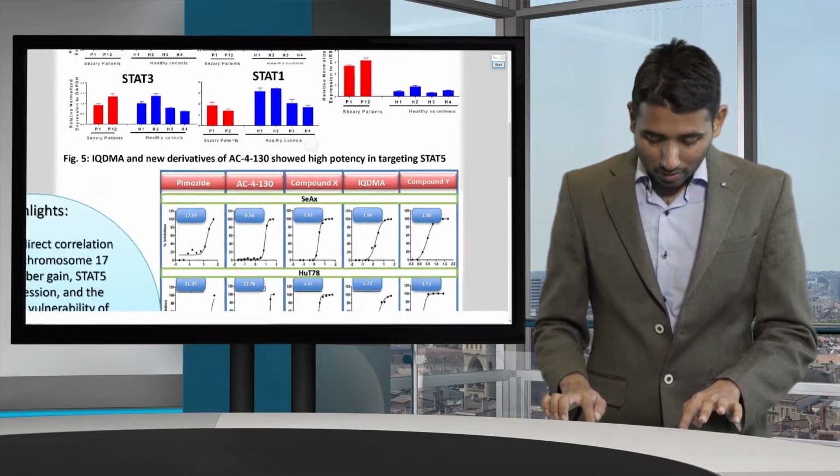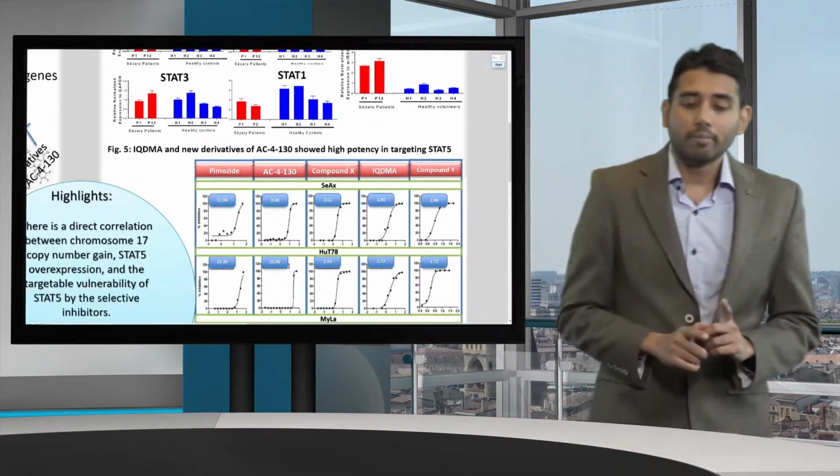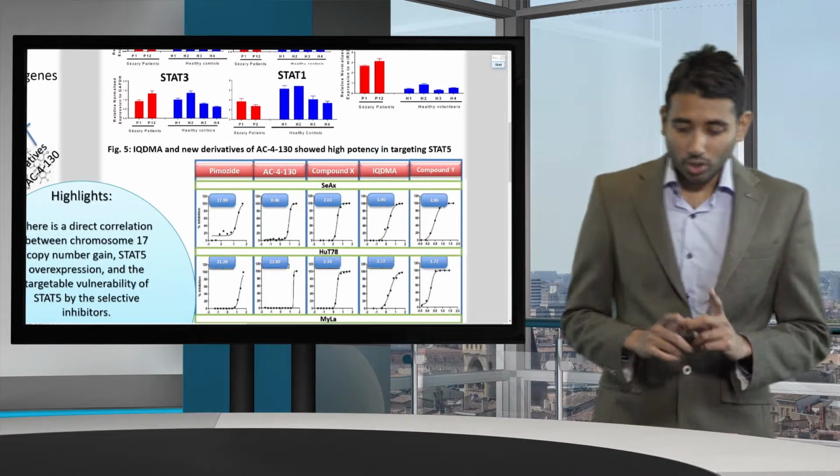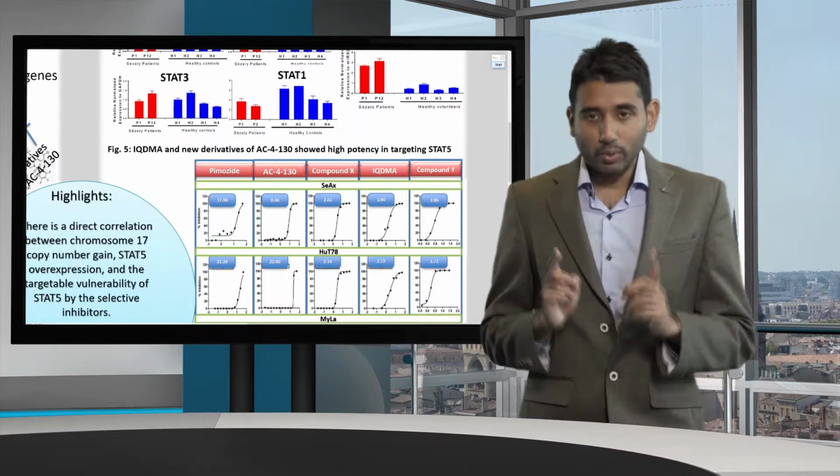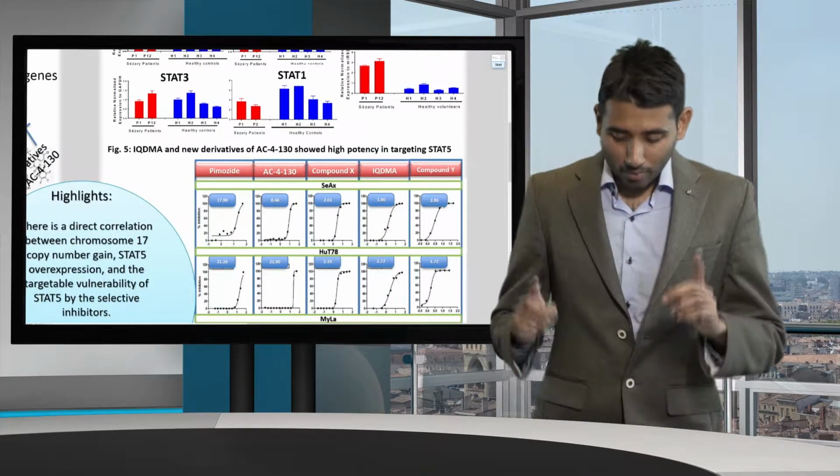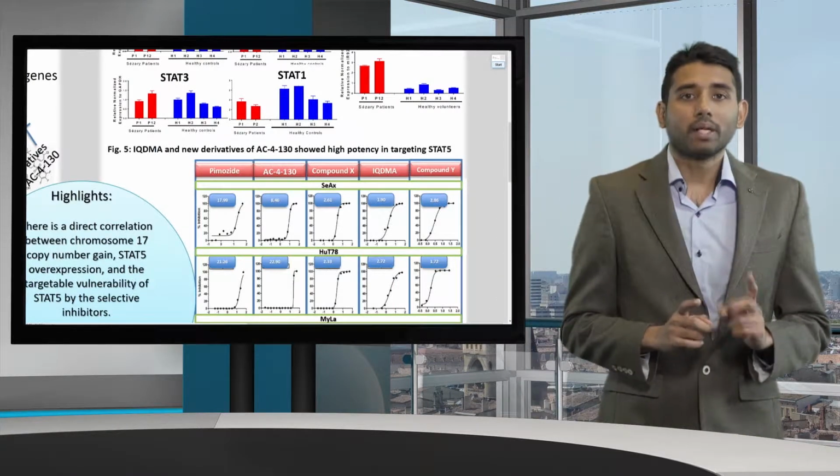Now coming to the second part of the project, which is the drug discovery part, where we try to find small molecule inhibitors which can inhibit cutaneous T-cell lymphoma, particularly Sézary syndrome.